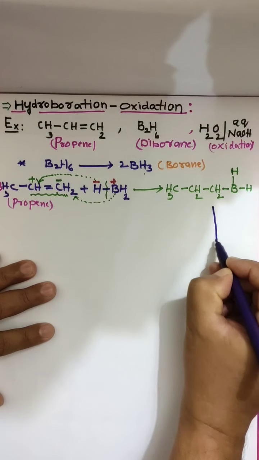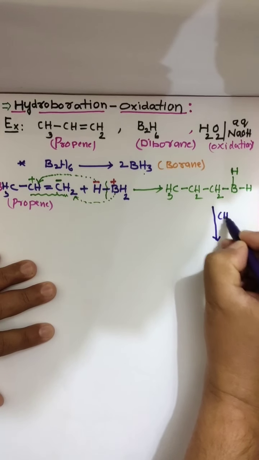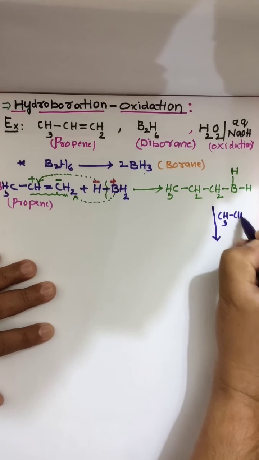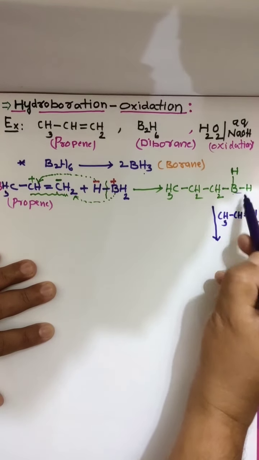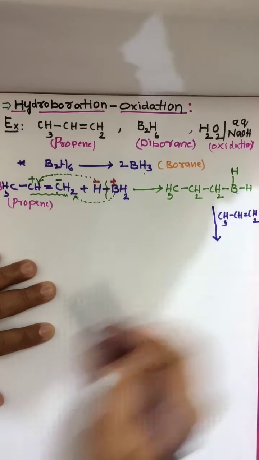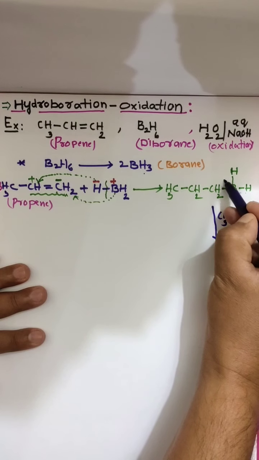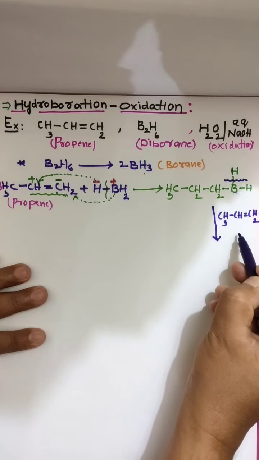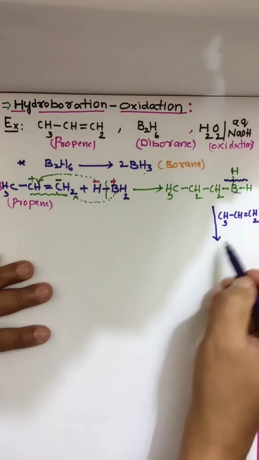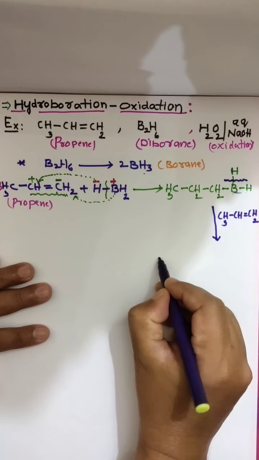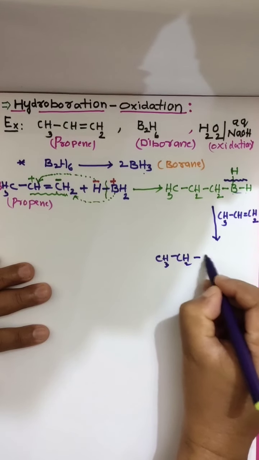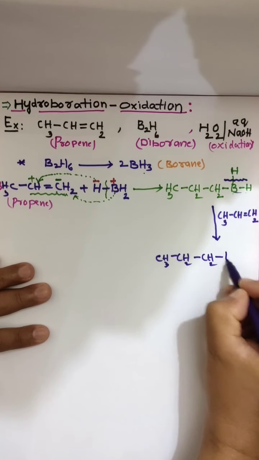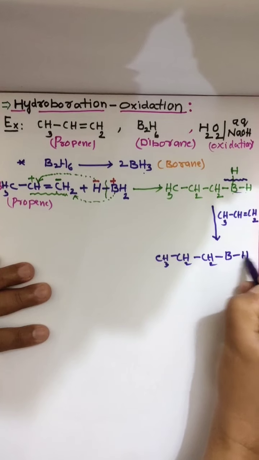Next, here we took 3 moles. So another propene reacts with this BH2 group. Again one more hydrogen is going to be displaced by this propene. Look here, CH3CH2CH2BH.